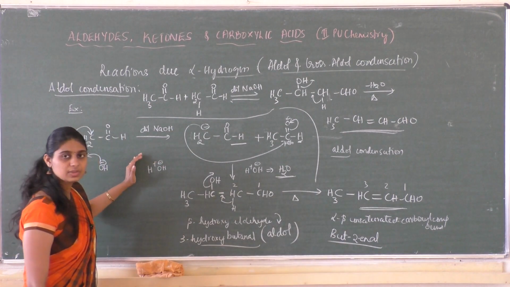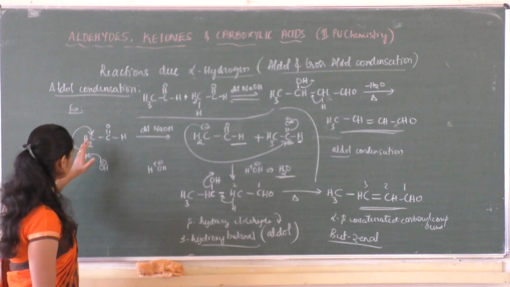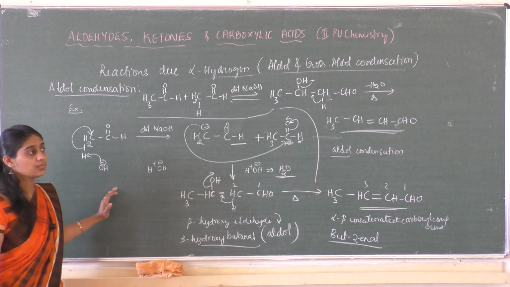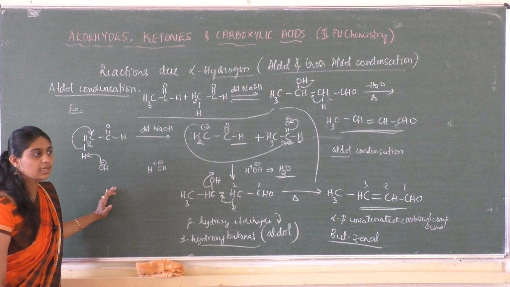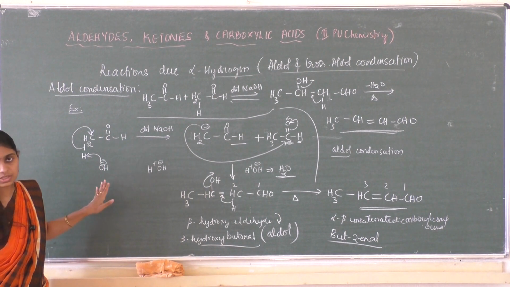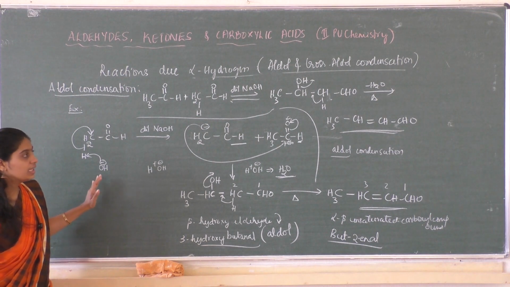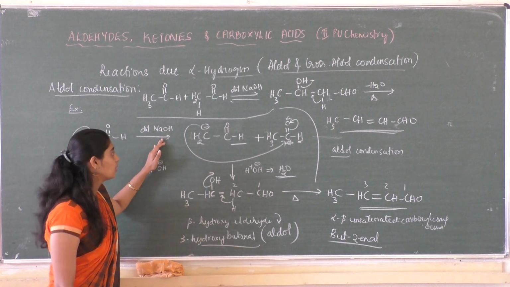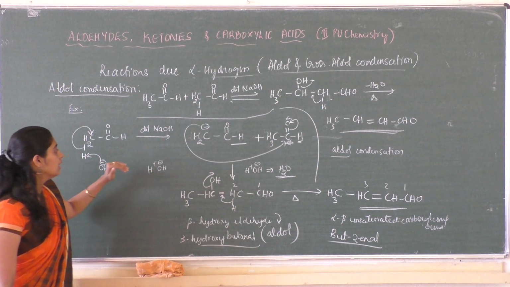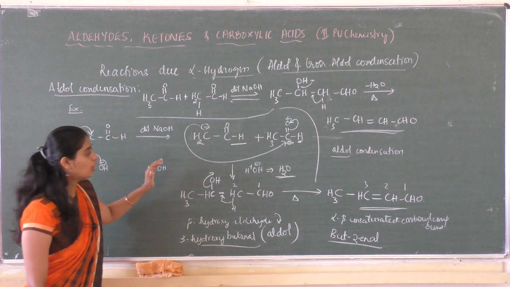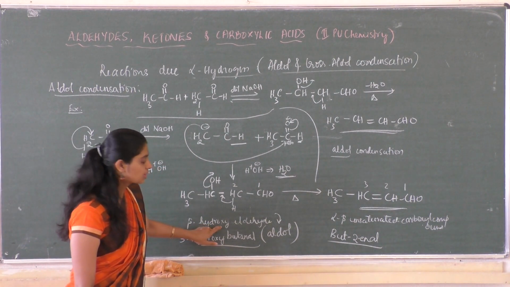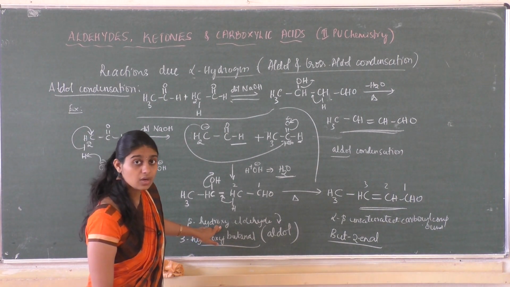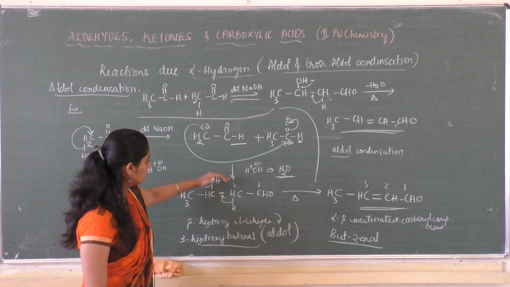So let me explain this once again. Aldehydes and ketones which have at least one alpha hydrogen atom will undergo aldol condensation. When an aldehyde or a ketone reacts with dilute sodium hydroxide or potassium hydroxide, it forms an alpha hydroxy aldehyde or ketone, which in general is called aldol or ketol.